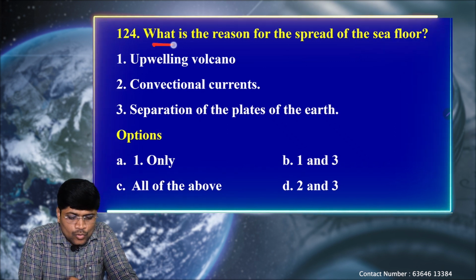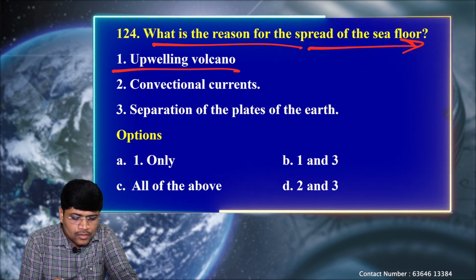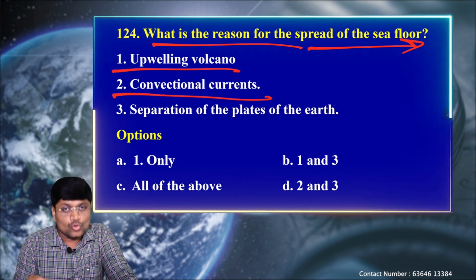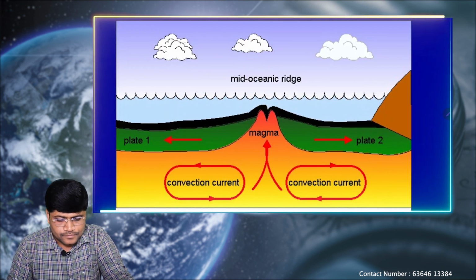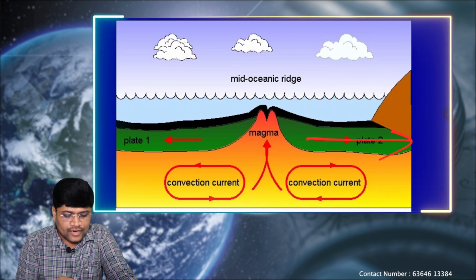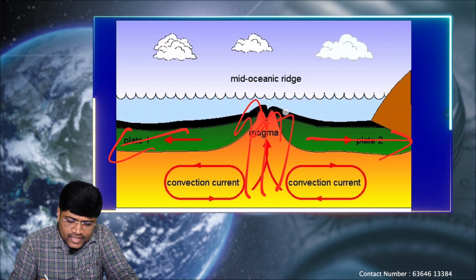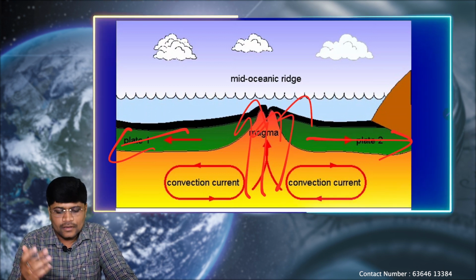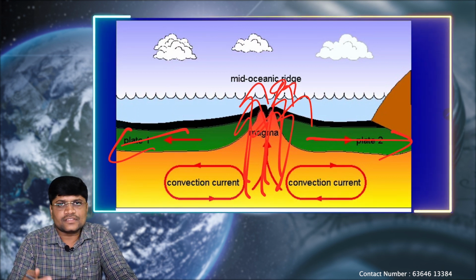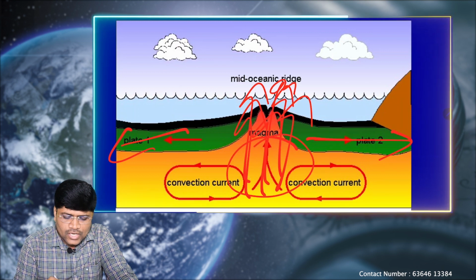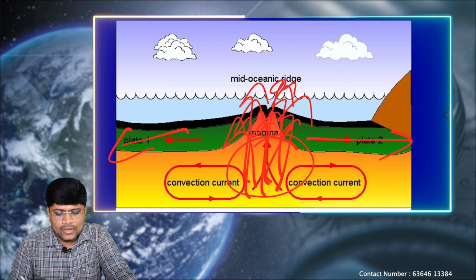Next question, what is the reason for the spread of the sea floor? Okay, so as we discussed again, 1 upwelling volcano, 2 convectional currents, 3 separation of the plates of the earth. Let's see. Again, 2 plates, African plate and the South American plate, are getting separated. Again, there is a continuous volcanic eruption. That means the lava is spreading outside. So due to continuous volcanic eruptions, it is not reaching above the ocean surface. It is gradually upwelling, just like overheated milk comes out of the vessel, it is just outpouring.